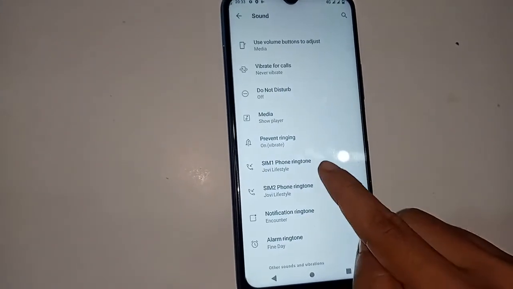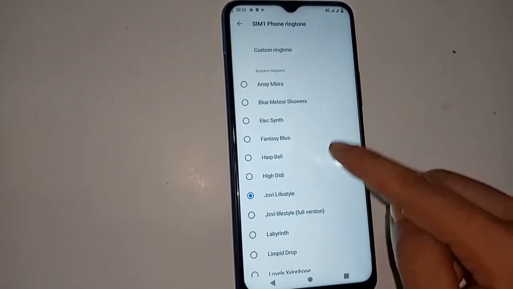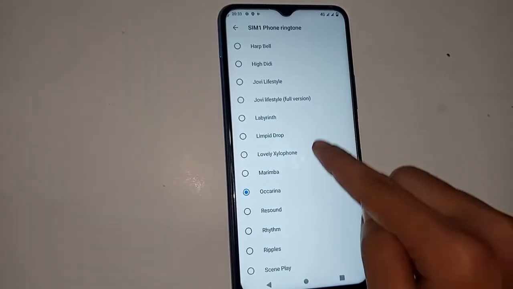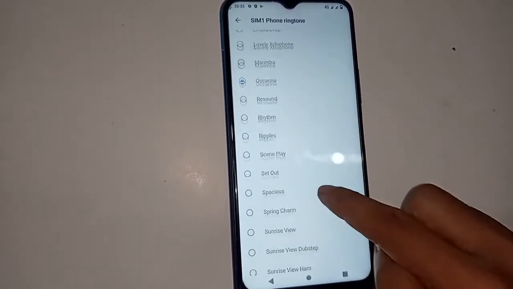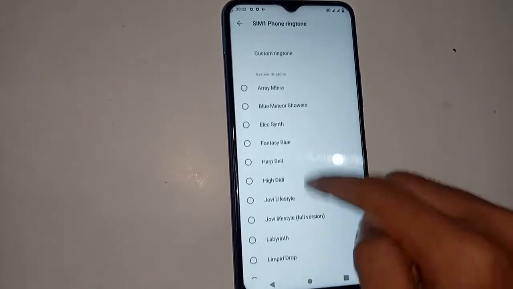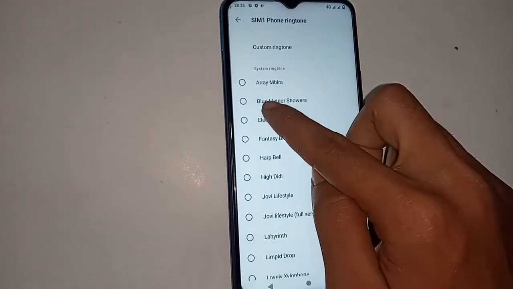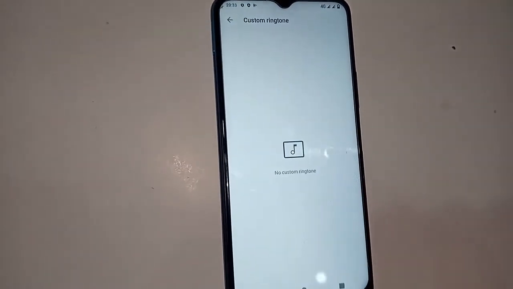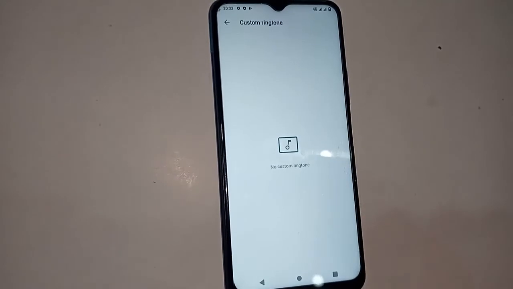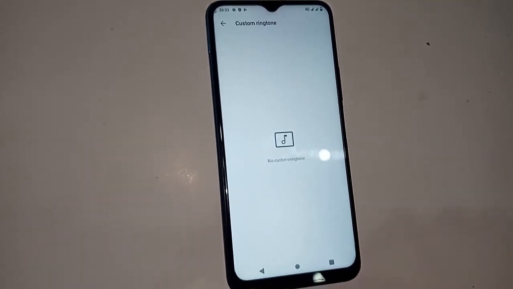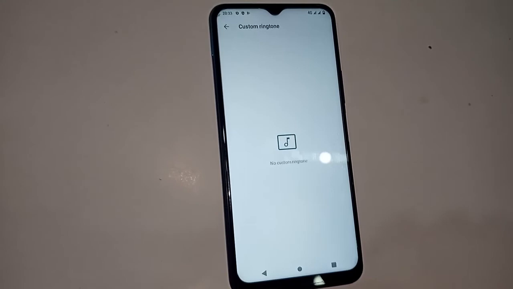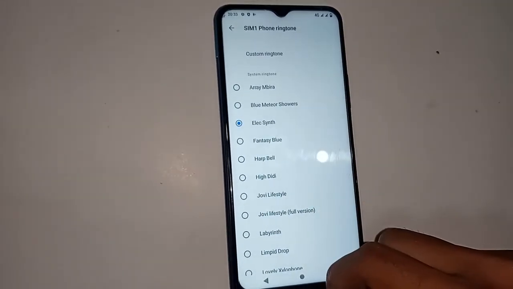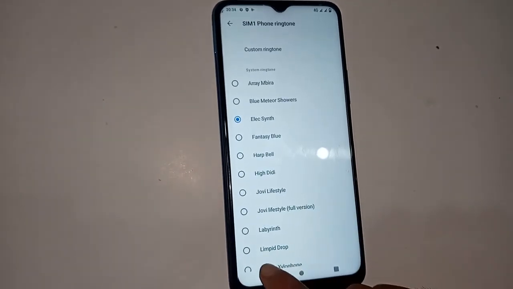Tap SIM1 phone ringtone and you can select any ringtone. If you want to select a custom ringtone, just click on custom ringtone. Click on custom ringtone. There is no custom ringtone yet. You can select a custom ringtone from your phone memory or memory card, and it is added to this phone's main ringtones.